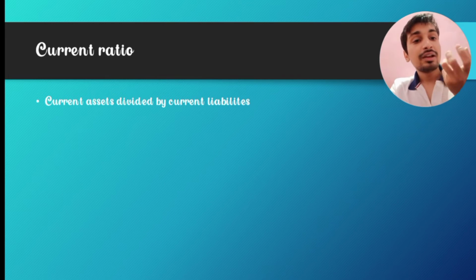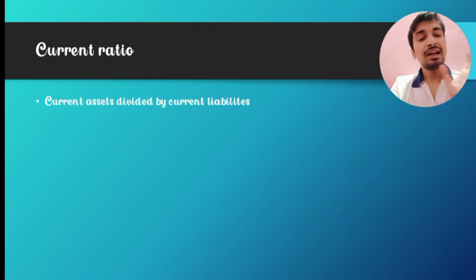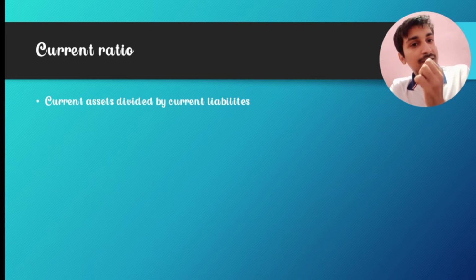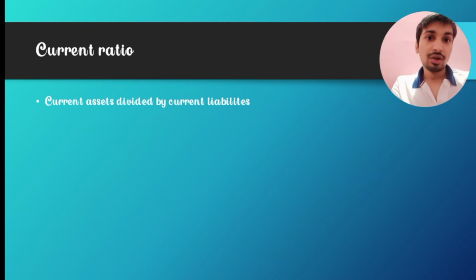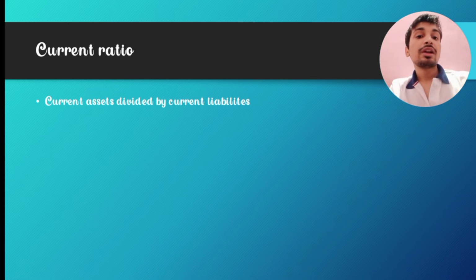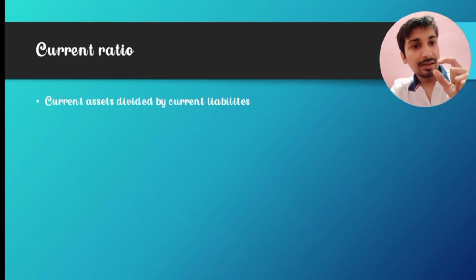So what are the liabilities? You know what is asset and liability. I have told you many times, so I'm not telling you. Asset, okay, but still I will just tell you. Asset means something that is giving you money and liability is something that takes money from you. So if something is giving you profit, that is an asset. So current assets is the numerator, right? Current assets comes on the top and liabilities comes on the bottom.